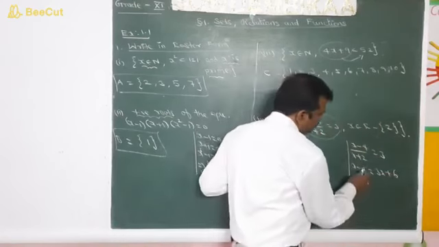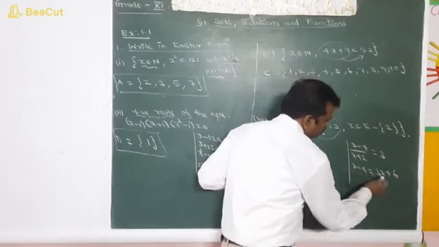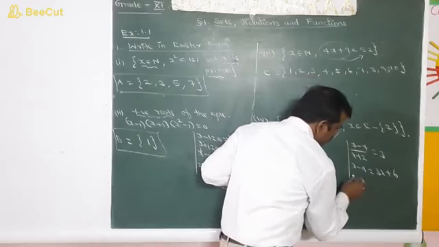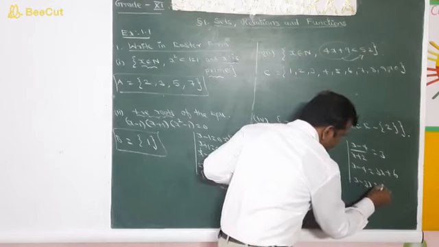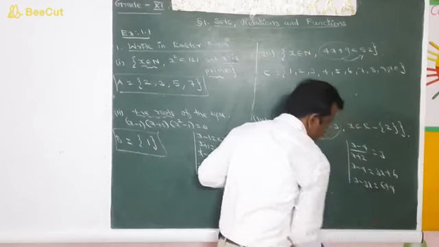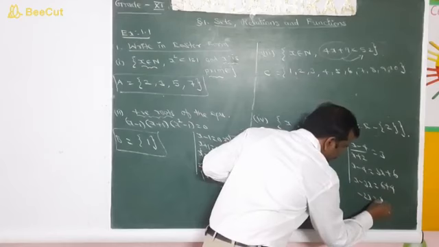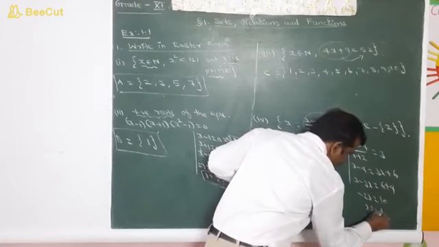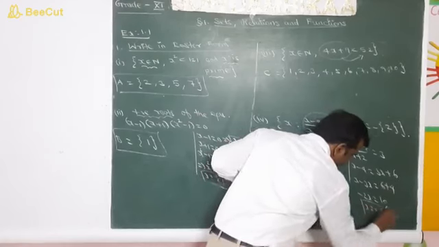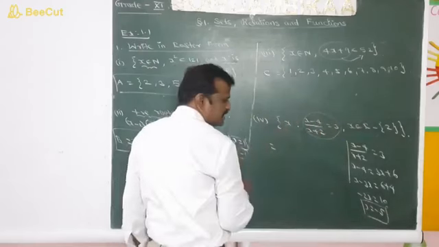Now we can take this minus 4 over, so x minus 3x is equal to 6 plus 4. So minus 2x is equal to 10. So x is equal to minus 5. Therefore, the value of x is minus 5.